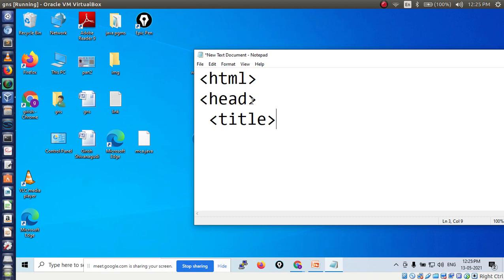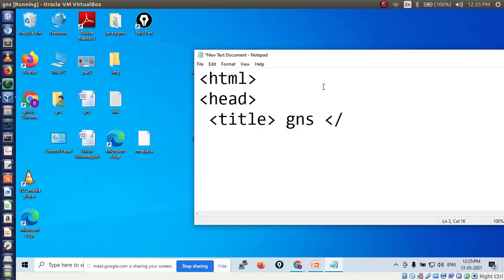Title. Here what I told, my name should be displayed on the web page, right? So here I will write my name, GNS. Then the title tag is opened here. Now I have to close this title tag.